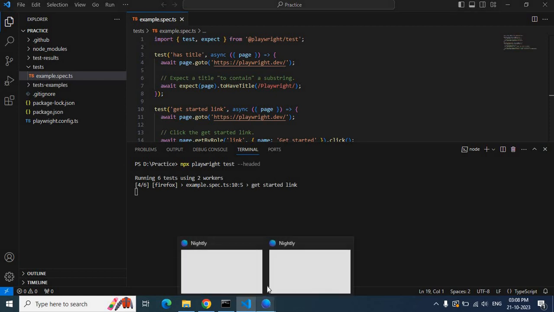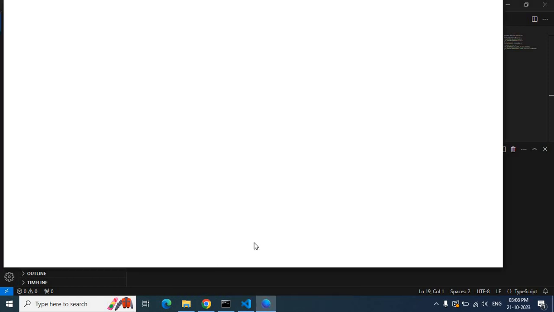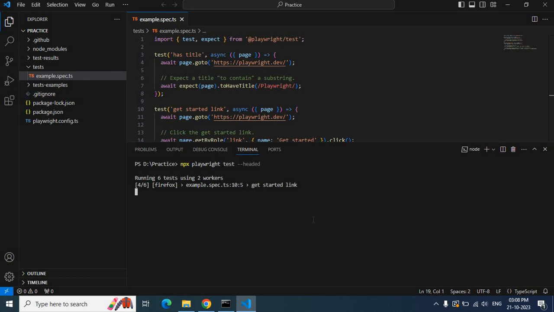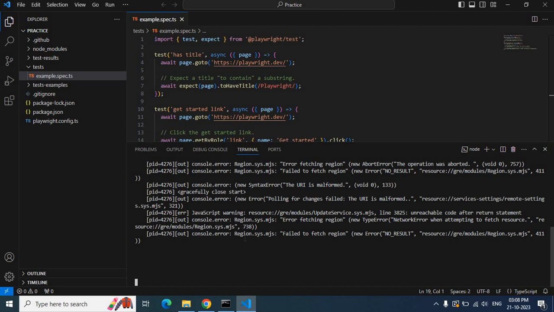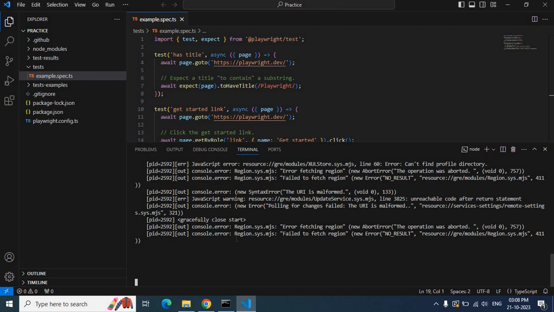Now it is running in Firefox. Now it is running in WebKit.